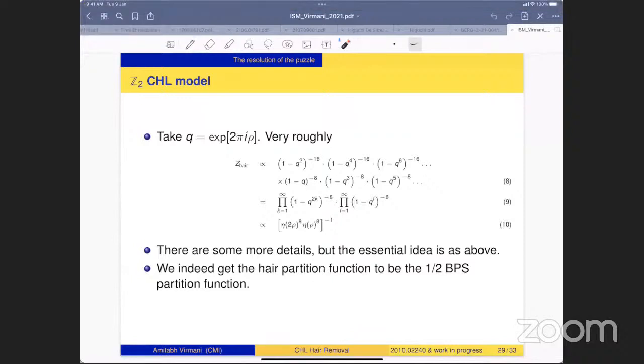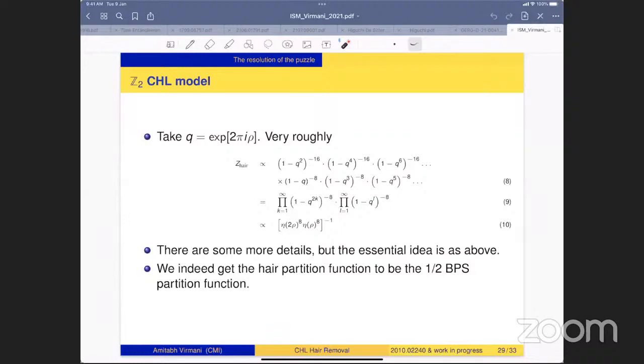So for the Z2 CHL model, the way this works is that there are 16 periodic modes, so 16 even units of momentum modes. They contribute q to the 2, q to the 4, and so on. And then there are 8 antiperiodic modes, so they contribute odd units of momentum. Taking both of these hair modes into account, we indeed get the half BPS partition function to be the hair partition function. Okay, there are some more details, but the essential idea is as above.